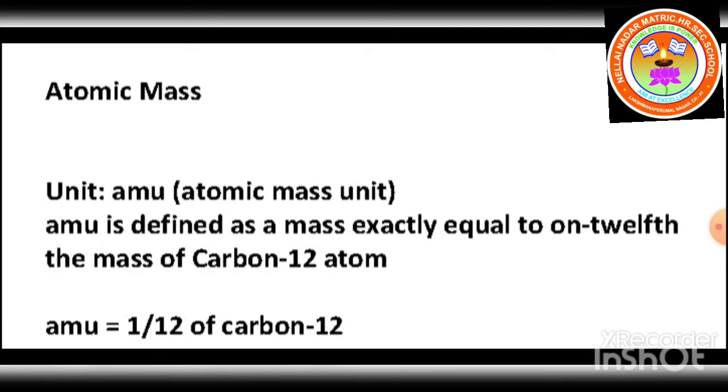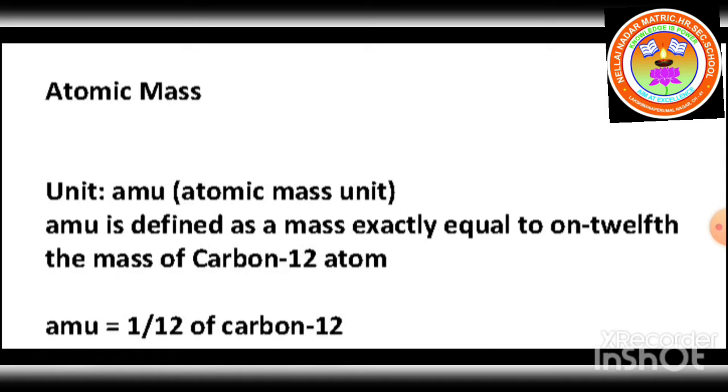Atomic mass. Mass of a proton, neutron and electron can be determined using atomic mass unit. Atomic mass unit, in short form we can take it as AMU. 1 atomic mass unit is equal to 1 by 12th of the mass of carbon 12 atom.